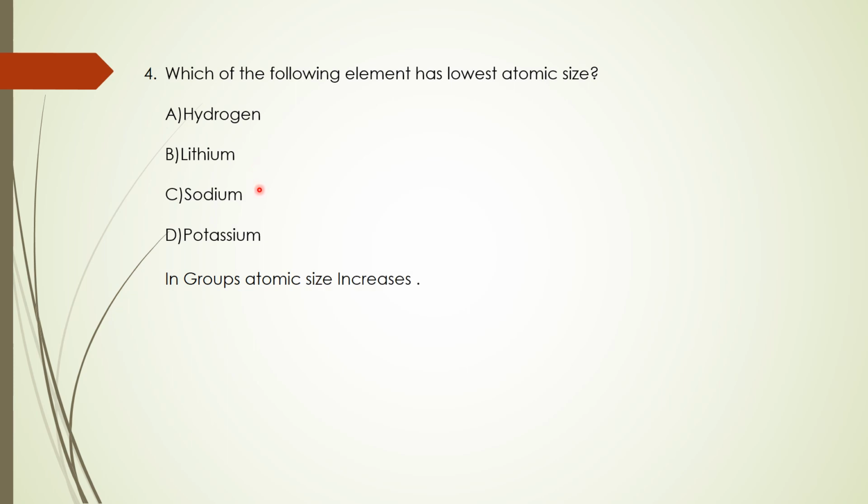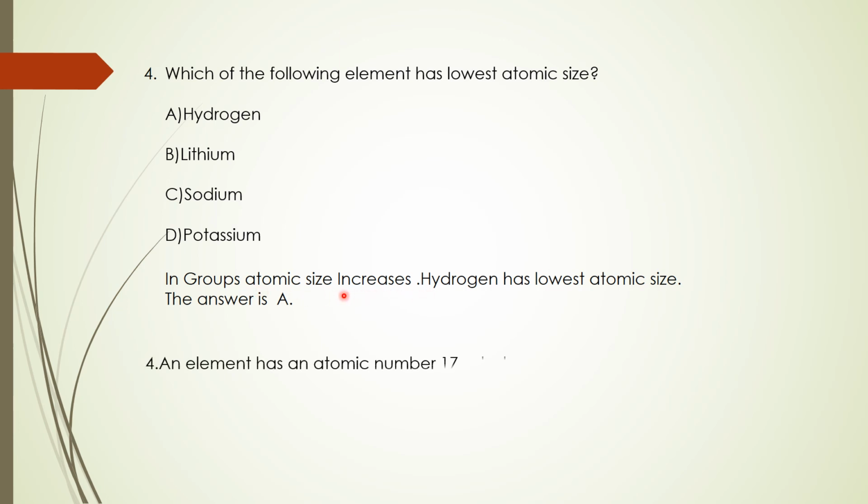If you observe this carefully, hydrogen, lithium, sodium, potassium, rubidium, cesium and francium all come under group 1 elements. In the modern periodic table you observe that in groups, atomic size increases as you go down, from top to bottom. So hydrogen has the lowest atomic size. Hydrogen is the answer because it is the first element in this group. From top to bottom the atomic size increases, and he asked for the lowest atomic size, so hydrogen.